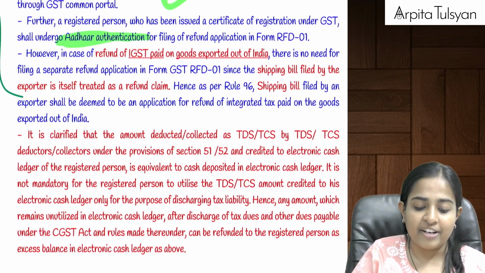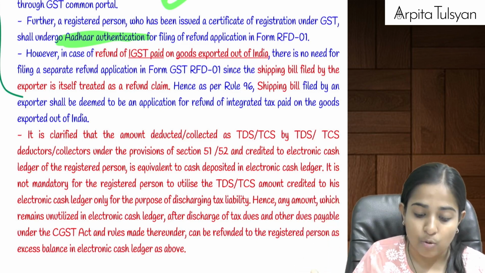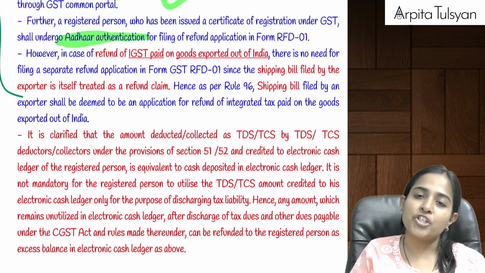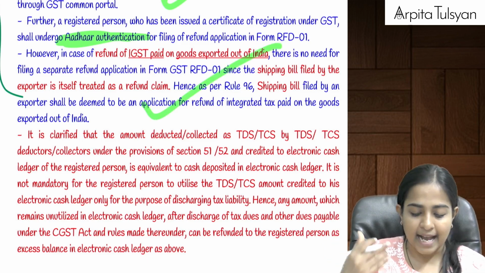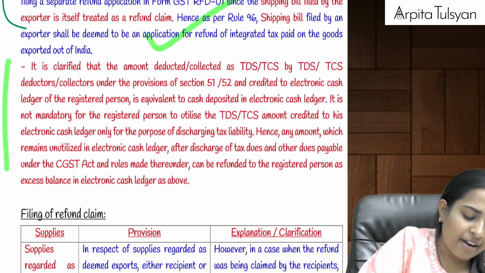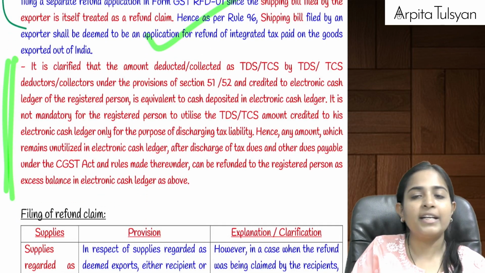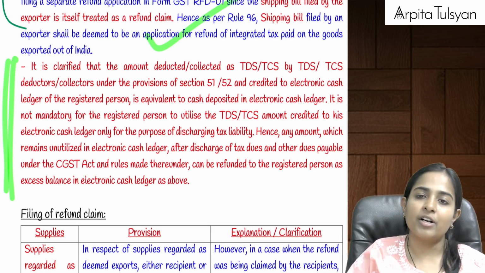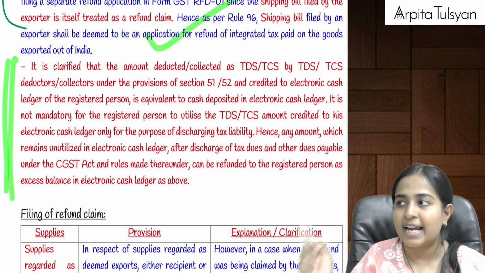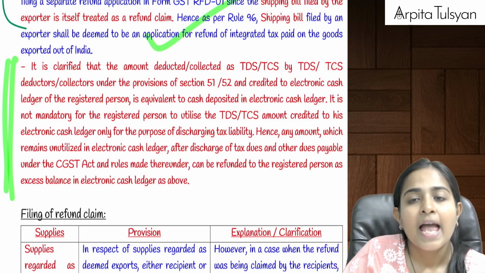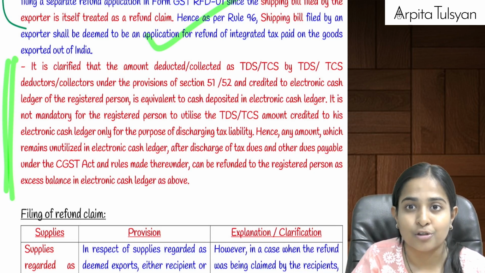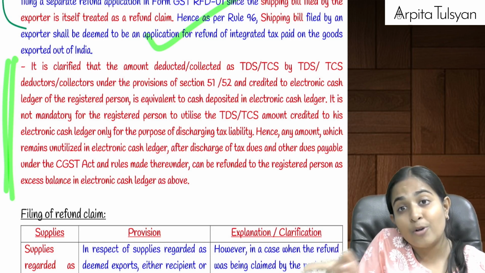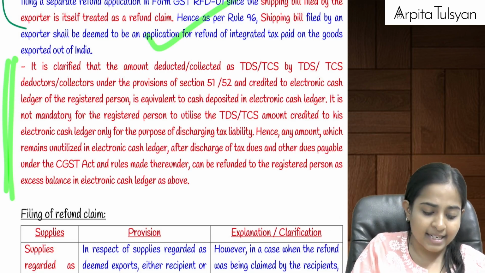But when we are claiming any refund on goods exported outside India, at that time there is no need to file this form, because filing of the shipping bill itself will be considered as your refund application. And one clarification put up here is, suppose your TDS has been deducted or your TCS has been collected, and it has been paid by the other person to the government, after that it is reflected in our electronic cash ledger. They are telling that you can take a refund of that also, that TDS and TCS, because it has come in your electronic cash ledger. It is not necessary to use that amount for payment of your output tax liability.